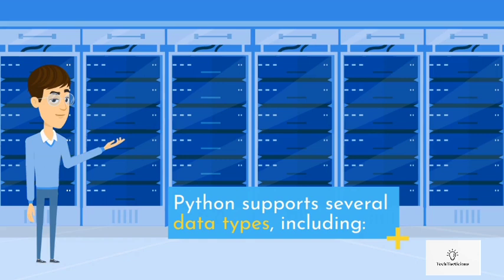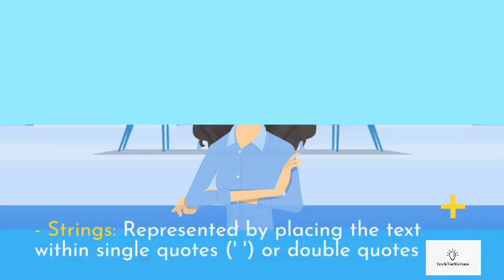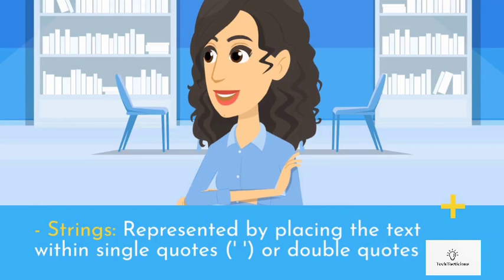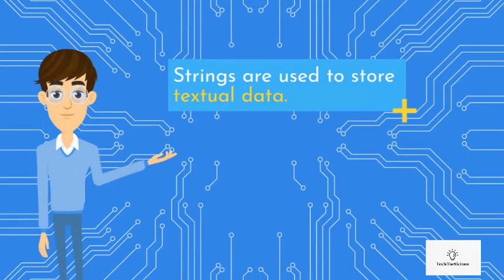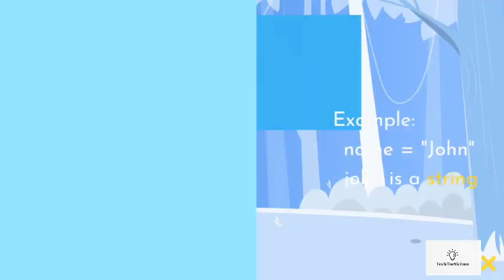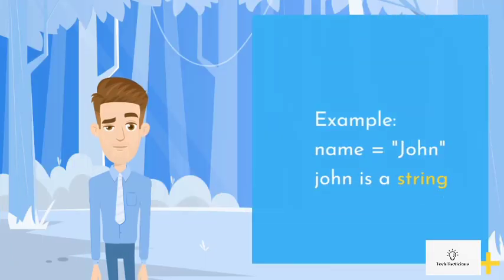Python supports several data types, including strings, represented by placing the text within single quotes or double quotes. Strings are used to store textual data. Example: name = "John". "John" is a string.